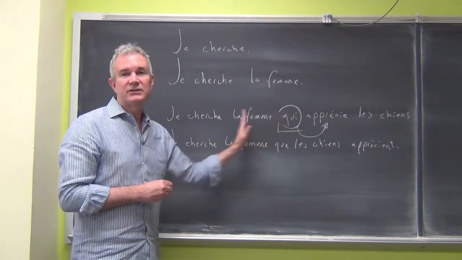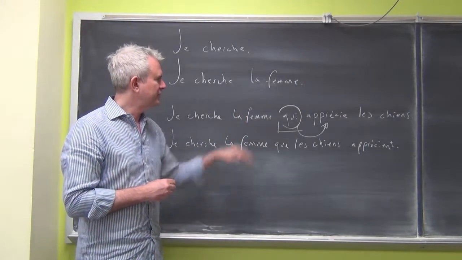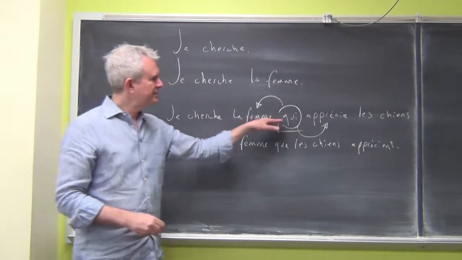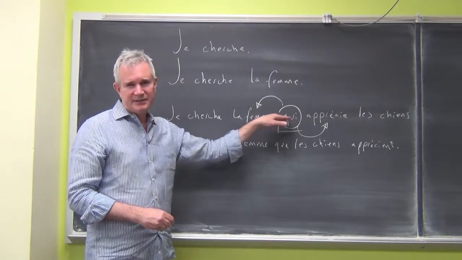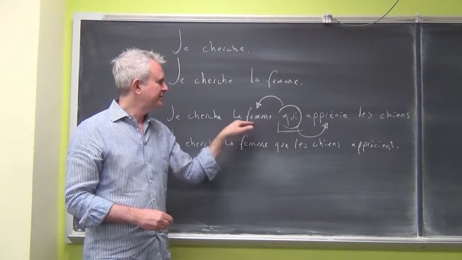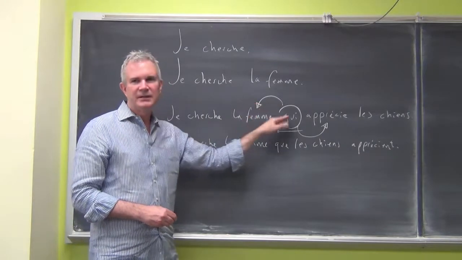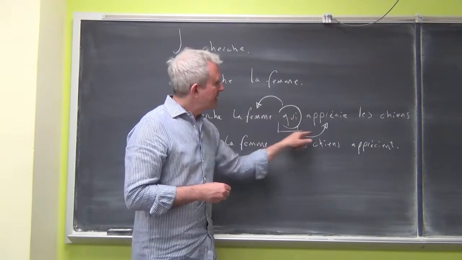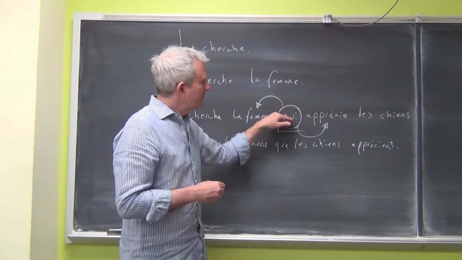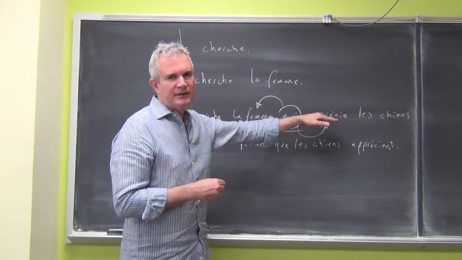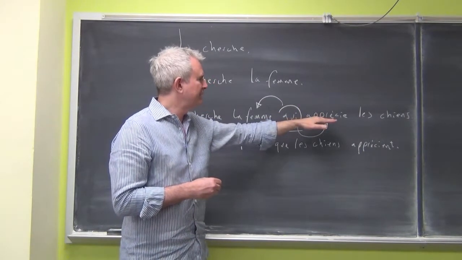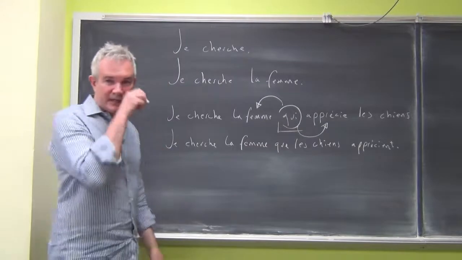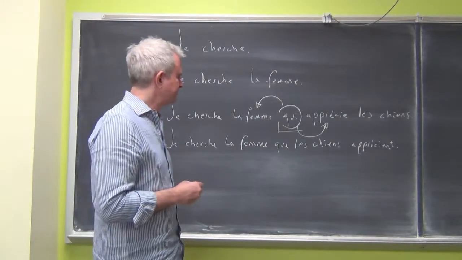Relative pronouns like to get as close as they can to the noun that they stand for, which is also called the antecedent. And it's going to be la femme. So it's hidden, but it's going to get its number and gender from its antecedent, la femme. So it's feminine and singular, and it's third person. Its relation to the verb for which it's the subject is revealed by its form. Qui is going to be a subject relative pronoun.